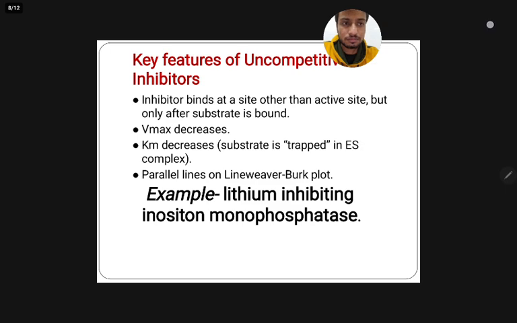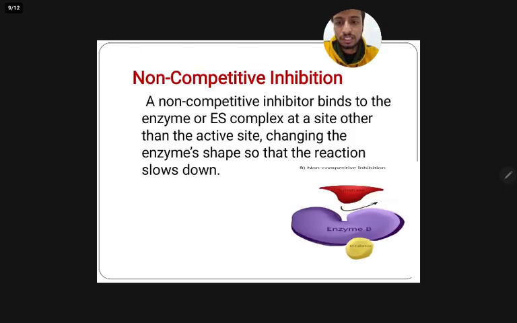Non-competitive inhibition. Now let us discuss non-competitive inhibition. In non-competitive inhibition, the inhibitor can bind either to the free enzyme or to the enzyme-substrate complex, but it binds at a site different from the active site, often called an allosteric or regulatory site. When the inhibitor binds, it induces a conformational change in the enzyme that reduces its catalytic efficiency. So even if the substrate is bound, the reaction proceeds more slowly or not at all.